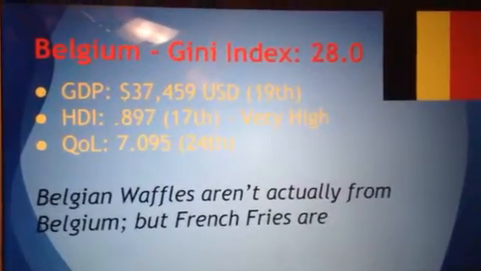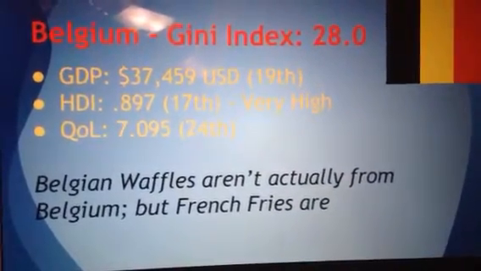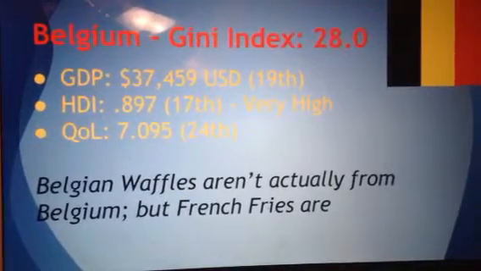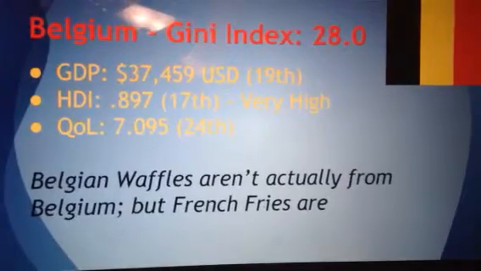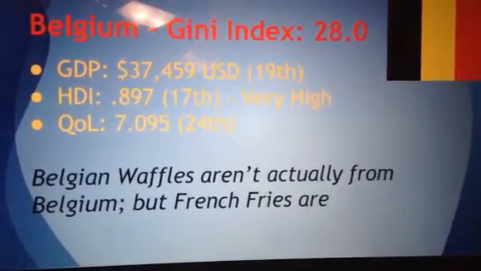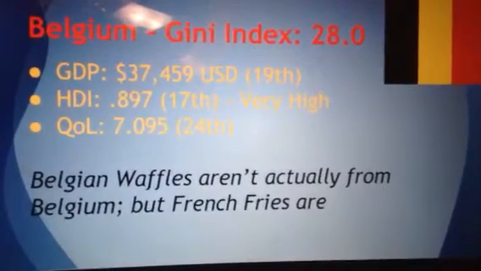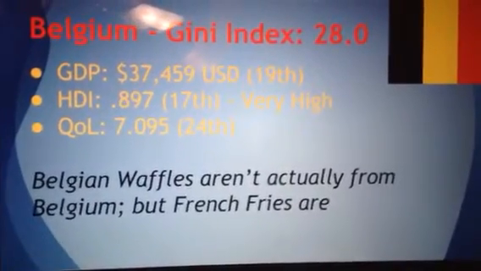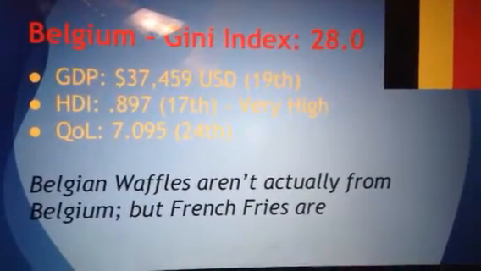Belgium is also interesting in that it has a relatively low Gini index, which makes for a high GDP, high human development rate, and a high quality of life. Something that keeps Belgium from having a better quality of life and living standards and GDP is that it's kind of split. It has a French-speaking part called Wallonia and a Dutch-speaking part called Flanders.